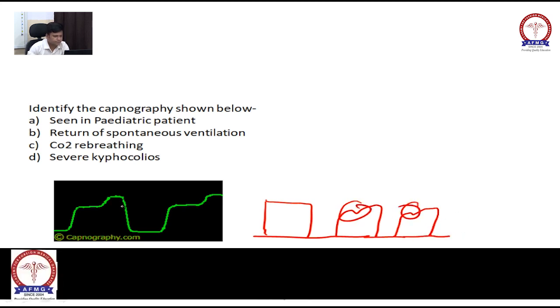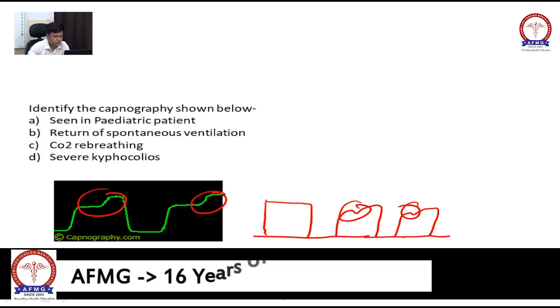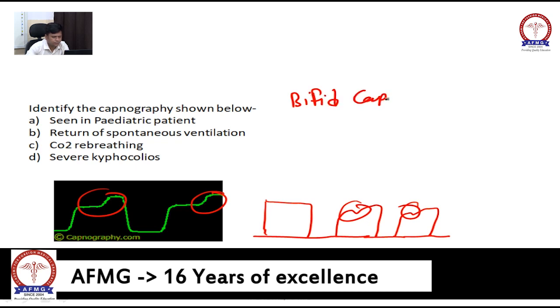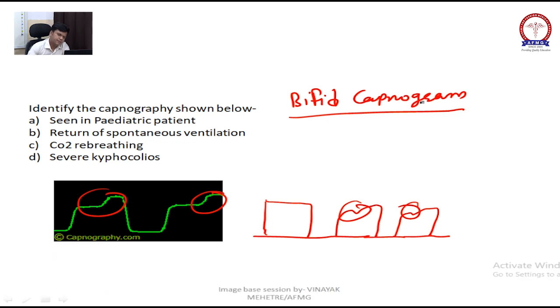It is called bifid capnogram. It will be seen in severe kyphoscoliosis. Okay, bifid capnograph is seen in severe kyphoscoliosis. This is all about capnogram you should remember.